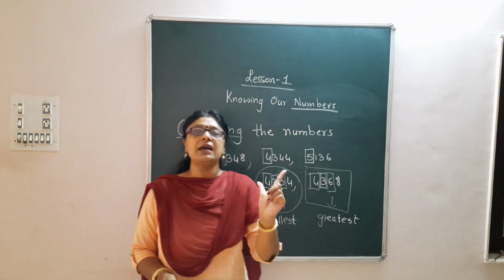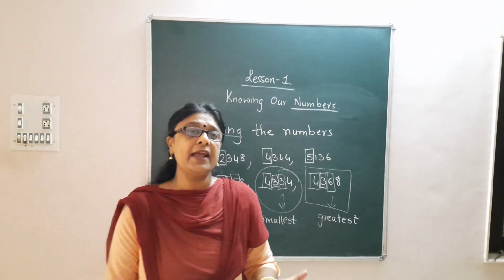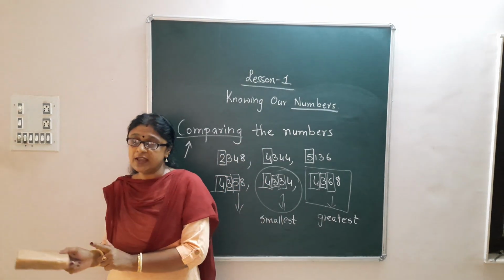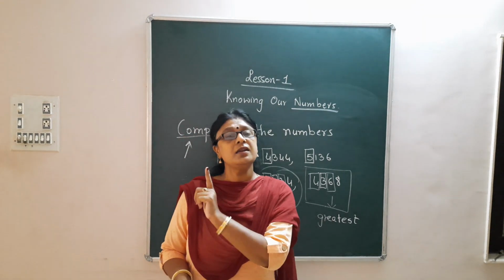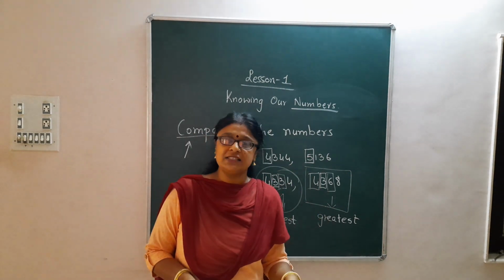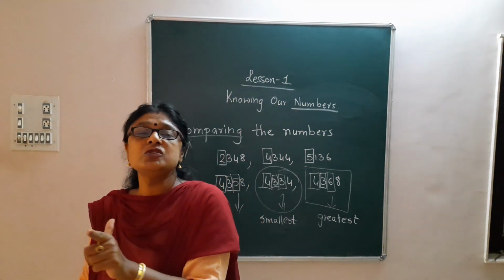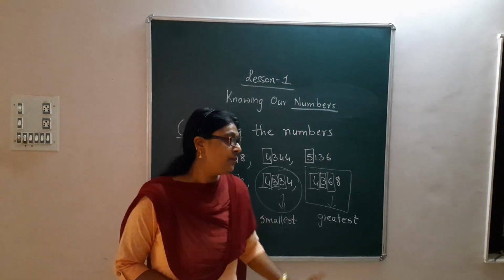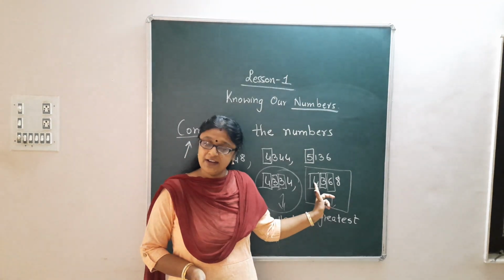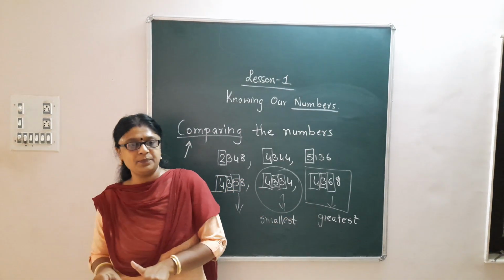The first step is to count the number of digits. If the number of digits are different, then accordingly you have to decide which is the smaller and which is the greater number. Okay? If the number of digits are the same in all the given numbers, you have to move on to the next step. The next step is to compare the respective place value digits of each number. Compare the first digit of each number. If you get a difference, then you take the decision at that step itself.